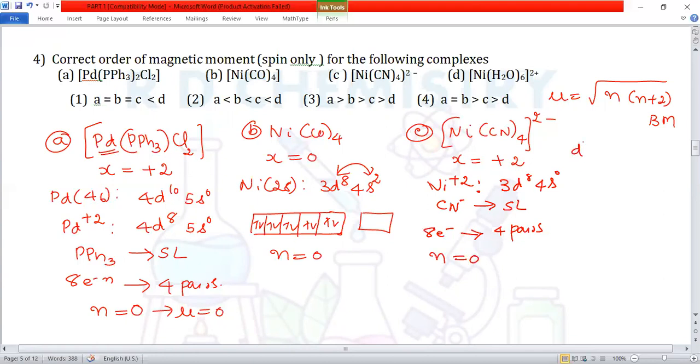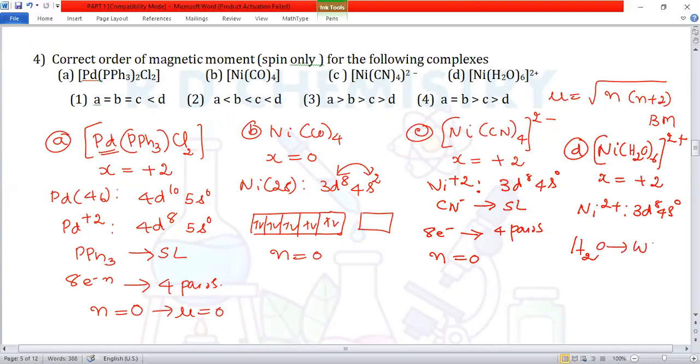We'll go for the last complex, [Ni(H2O)6]. Total charge is +2. When you calculate the x value, x is also equal to +2 here. So nickel +2, we have got 3d8 and 4s0. Now H2O is a weak ligand. Electron pairing does not take place. Therefore, we have got 5 types of d orbitals.